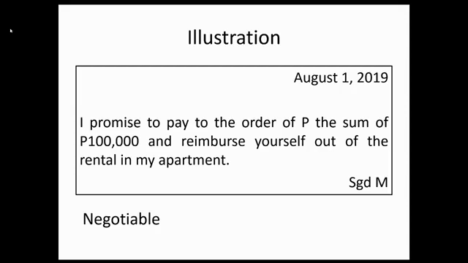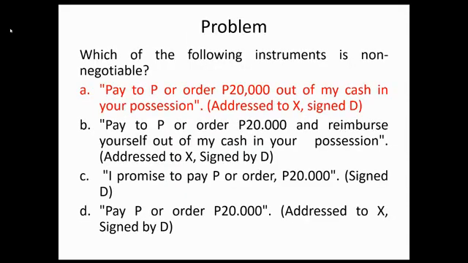So it turns out, it is negotiable. Okay, which of the following instruments is non-negotiable? A, pay to your order 20,000 out of my cash in your possession. The indication of the particular fund is the source of payment. So the instrument becomes non-negotiable.